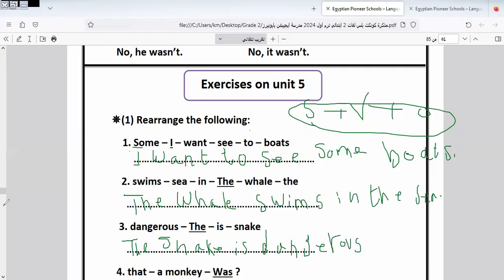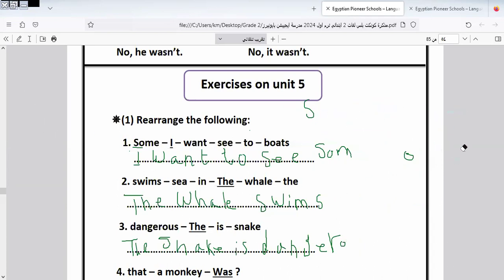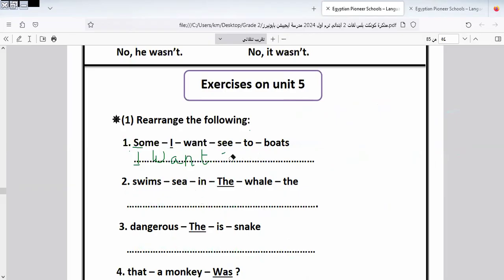I will leave the rest for you to do by yourself. As we told you before, this is a question, and we know now how to do it. Don't forget to put a question mark at the end. It will be "was": Was that a monkey? Here we have the verb instead of the scissor sign, as we know from attending your classrooms, or as the teacher says in the classrooms.